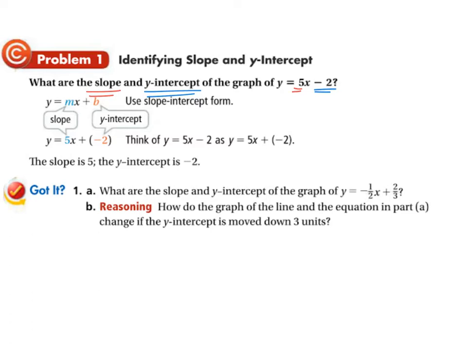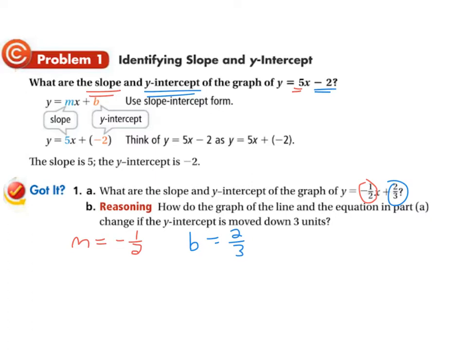Okay, so what is the slope? The slope is the coefficient of x when it's written in this form. So the slope, or m, is equal to negative 1/2. You never write x on the slope. It's not negative 1/2 x. The x is separate from the slope. Okay, and what is the y-intercept, otherwise known as b? That is that value right there, 2/3. So that's the answer for A.